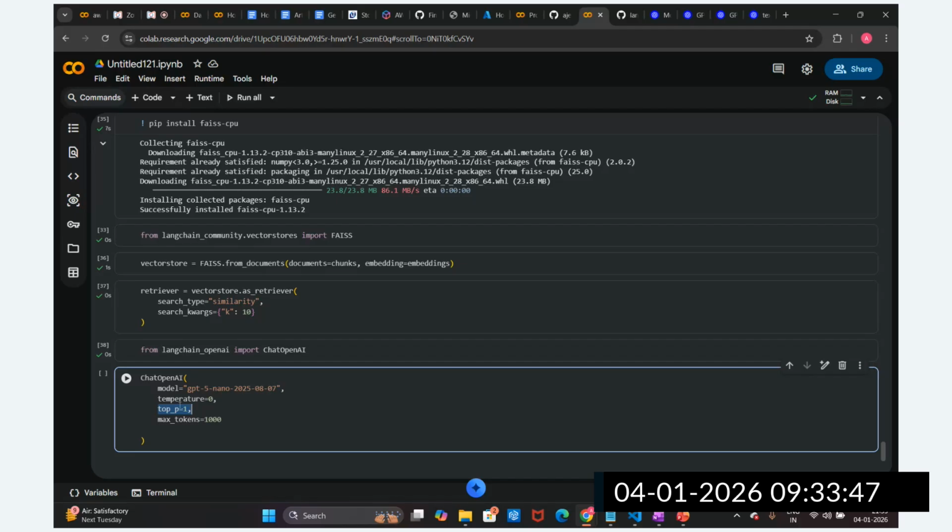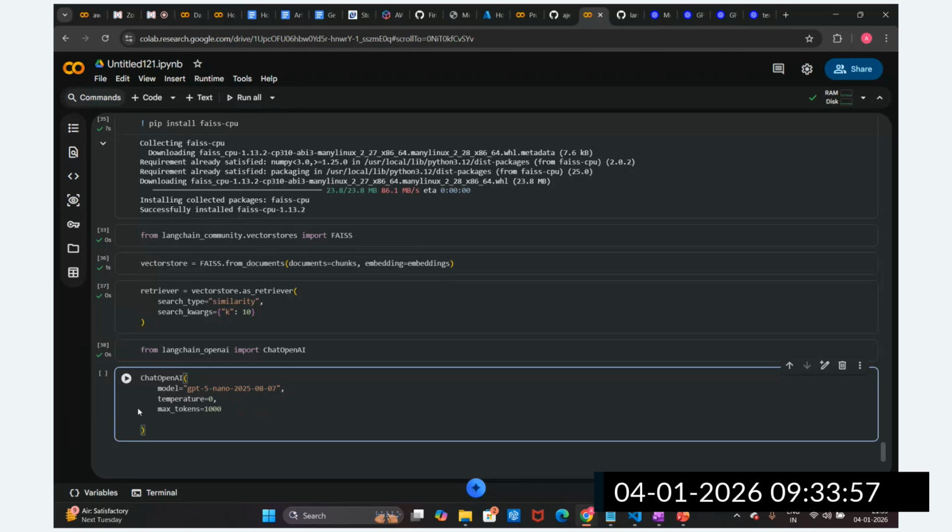Later I will explain these parameters also: what is the temperature, what is the top K, what is the top P. Just as of now, just understand. I will remove this top P. Temperature zero means more deterministic, and temperature high, towards one, means a more creative response. So we are providing zero, meaning a more deterministic response.